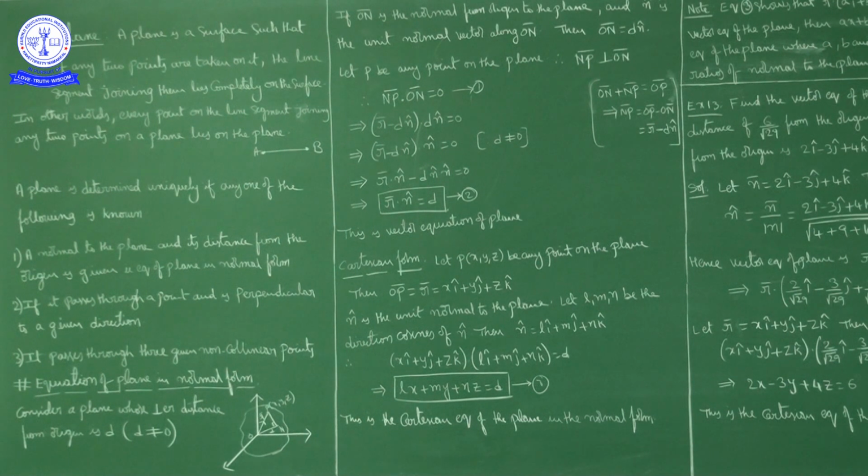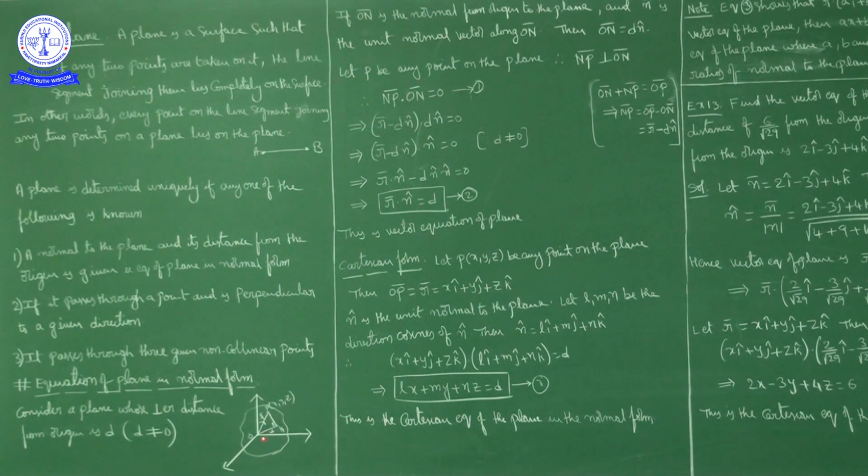What is given is the distance from the origin to the plane. Consider a plane whose perpendicular distance from the origin is d, which means ON is the perpendicular distance from the origin to the plane, that is given as d. ON is equal to d. Here d is non-zero.